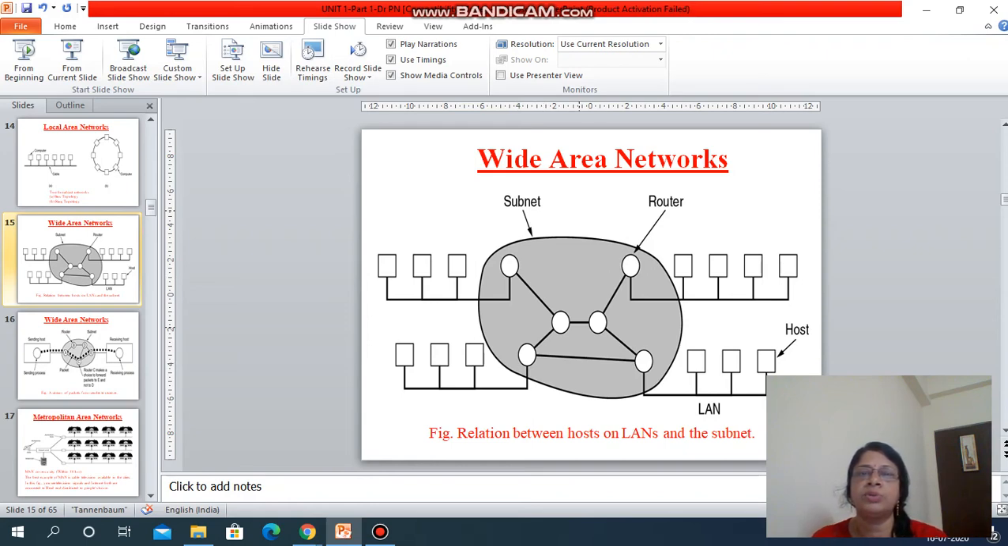In any network, two parts are there. One is the subnet part, one is the host part. All the hosts are connected through this LAN, and this is the network. Inside the network we find many routers and switches. All these routers and switches connect a number of LANs, so that we are extending the range. So we say that it is the example of wide area networking.